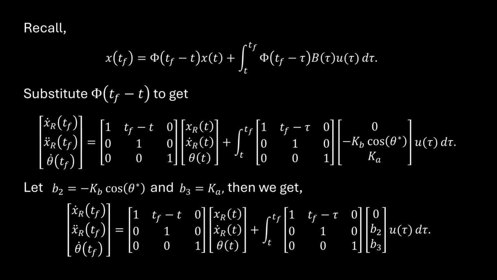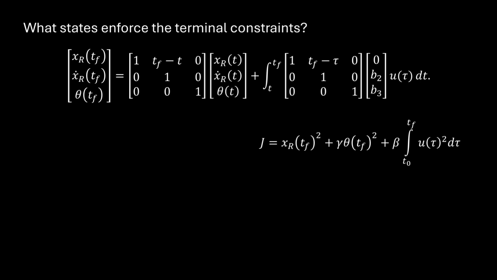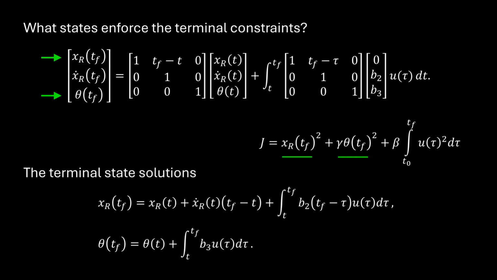This solution on the bottom contains the space of all possible solutions for all initial conditions for all square integrable control inputs. And inside of that space is the optimal guidance law that we desire. To get at that optimal guidance law, recall we have a couple terminal constraints to enforce, and we'll use those to narrow down our solution space. Those constraints pertained to the miss distance and the terminal attitude. So let's work with the x_R and theta equations.